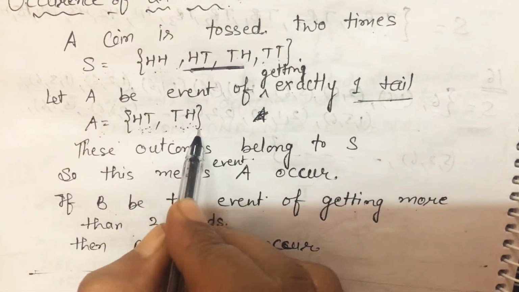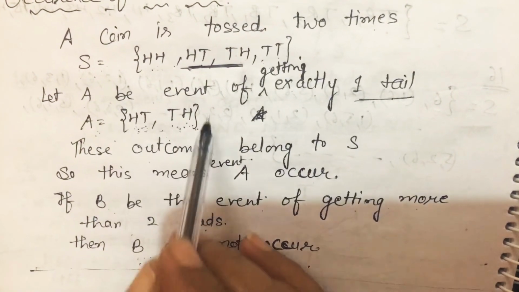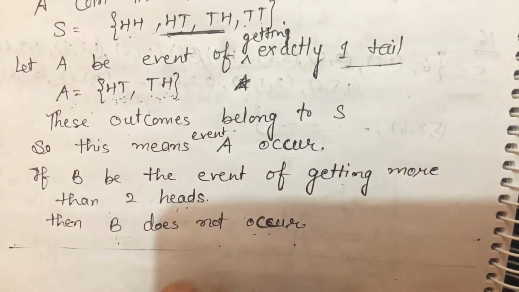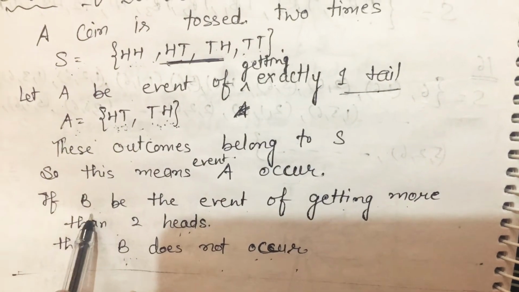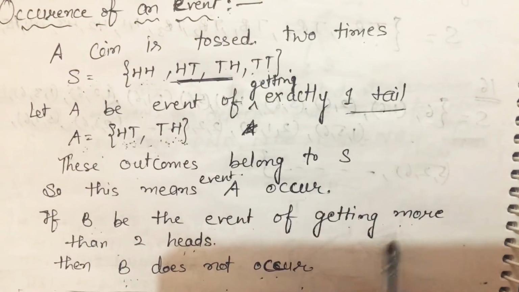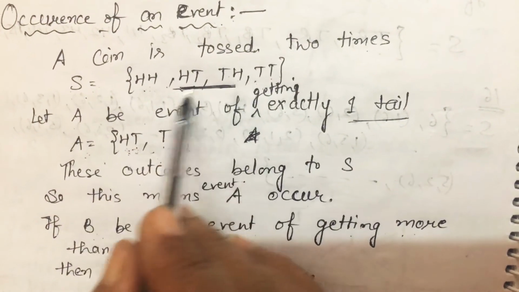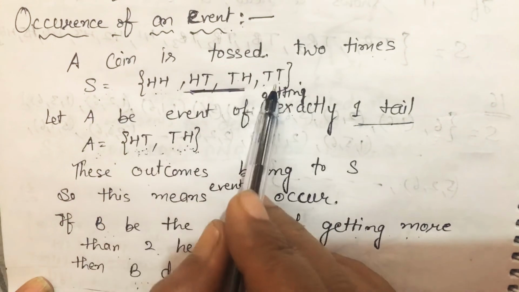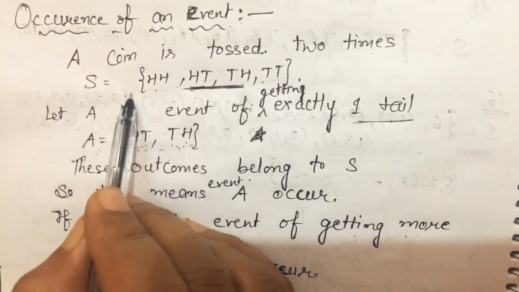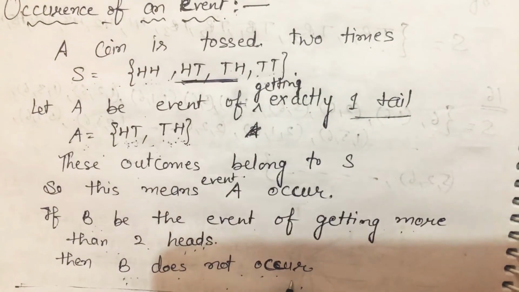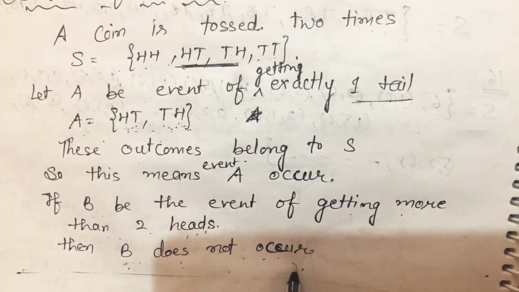If the elements of a set do not belong to S, that means that event doesn't occur. Suppose, for example, B is the event of getting more than two heads. In this sample space, there is no element which has more than two heads, so that means B doesn't occur. It means the B event doesn't occur.